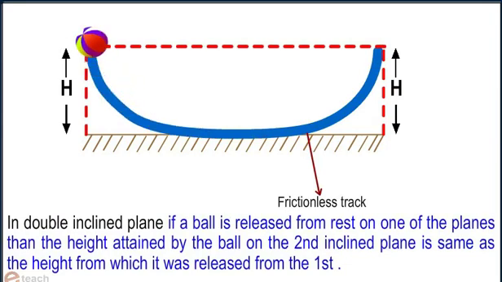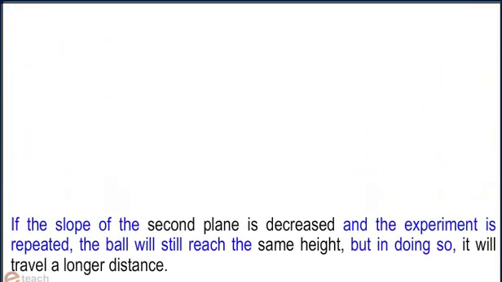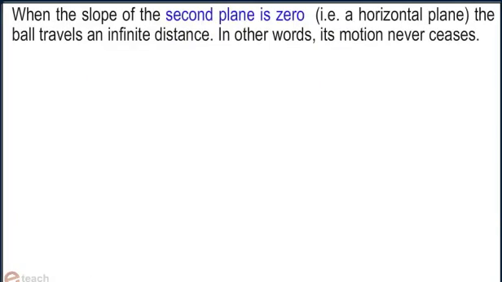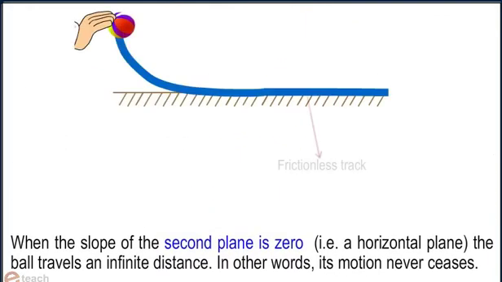Moving on a frictionless track, the ball reaches height h on another inclined plane. If the slope of the second plane is decreased and the experiment is repeated, the ball will reach the same height, but in doing so, it will travel a longer distance. When the slope of the second plane is 0, that is, the horizontal plane, the ball travels an infinite distance. In other words, its motion never ceases.